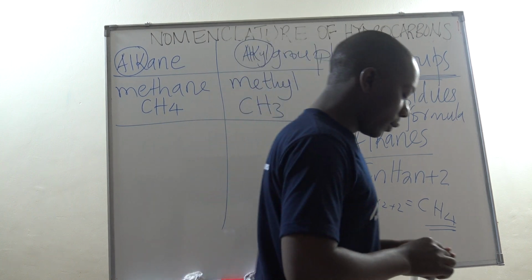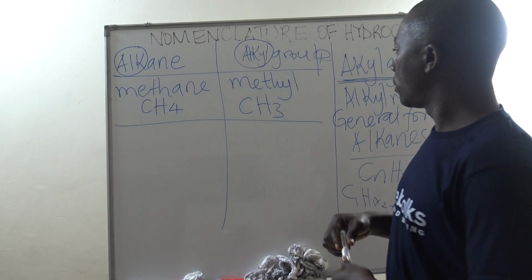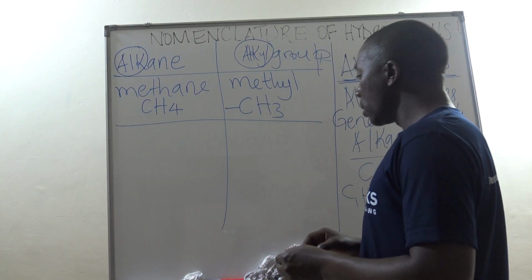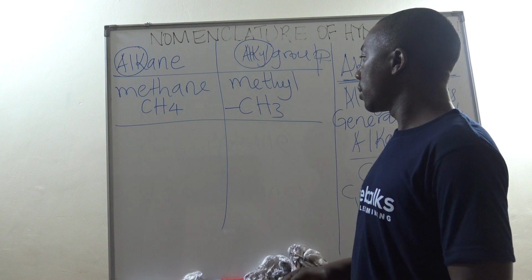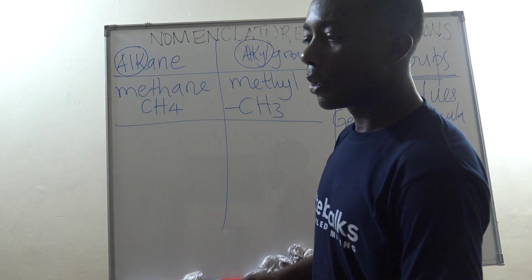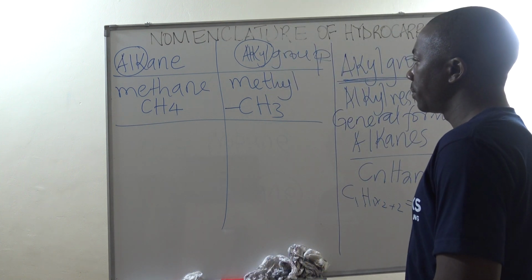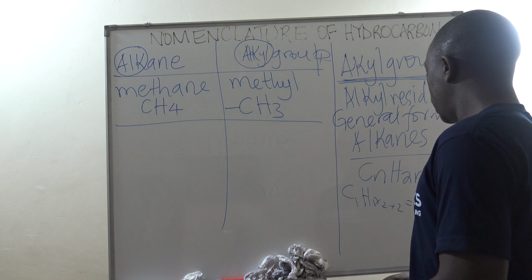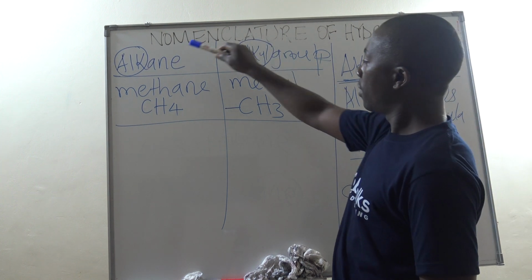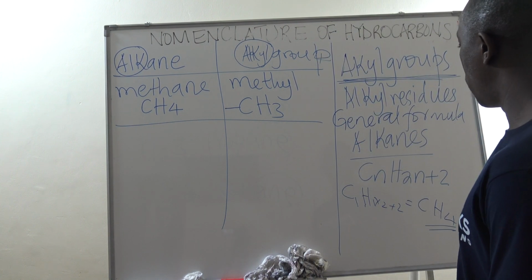That's the case when we need to know about these alkyl groups. Actually, we need to even put that to show that this carbon is lacking one of the bonds, because carbon is supposed to take a total number of 4 bonds. Now, that's the first case. This is the alkyl groups versus alkanes or versus the respected hydrocarbons.